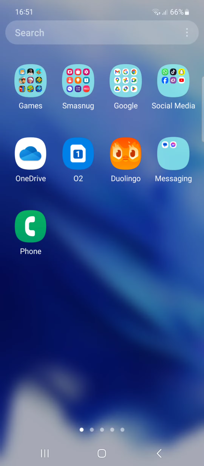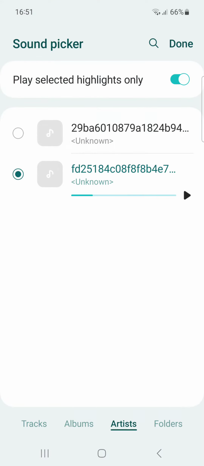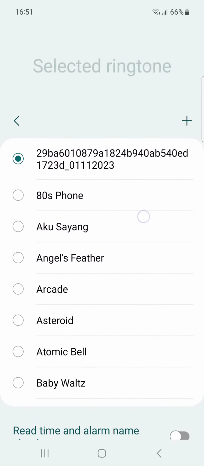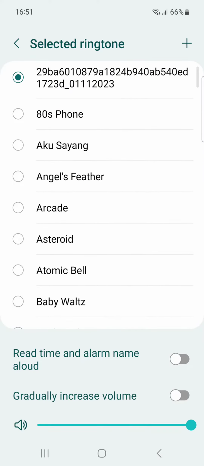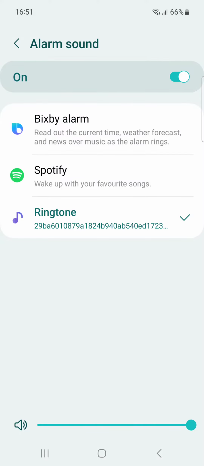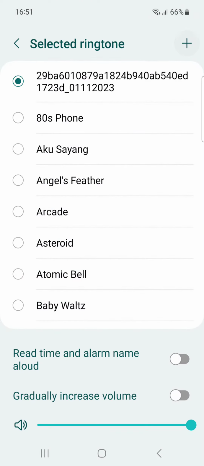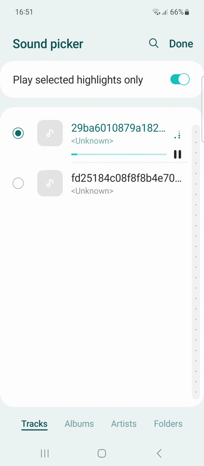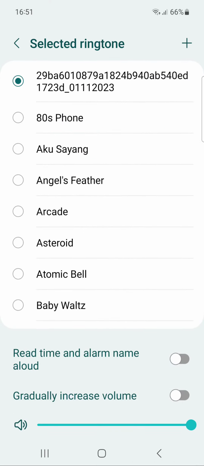now what you want to do is go into clock, and you'll see this one. And then press done. But obviously you don't want it like that, but if you keep it again, select it, and then I have this weird name that I didn't even want. But I can press on there. And press done, and then it's on.